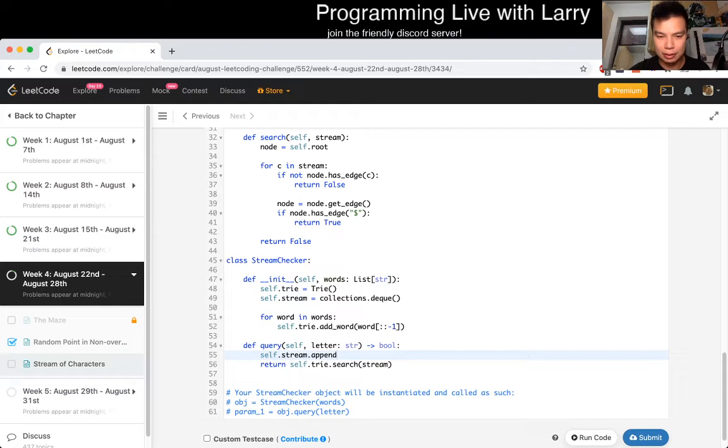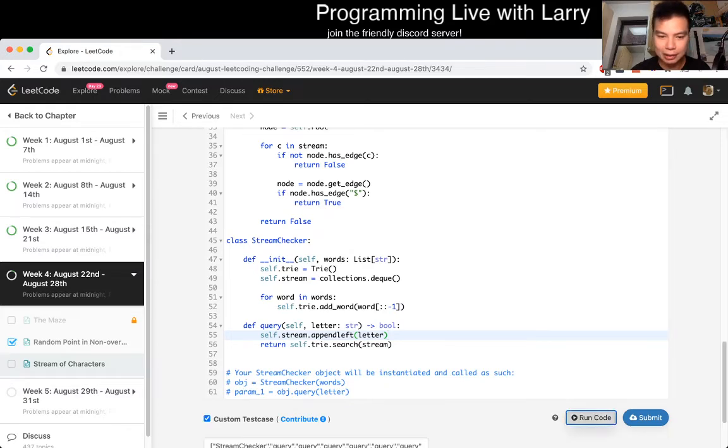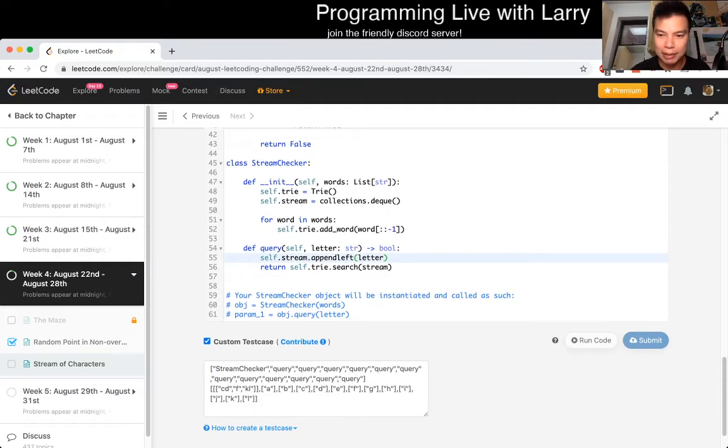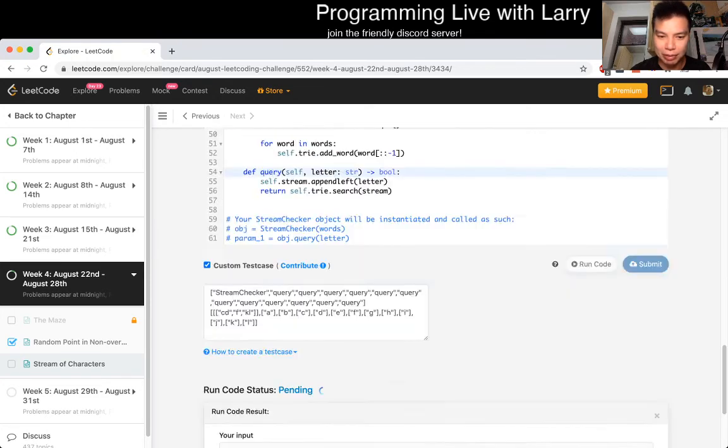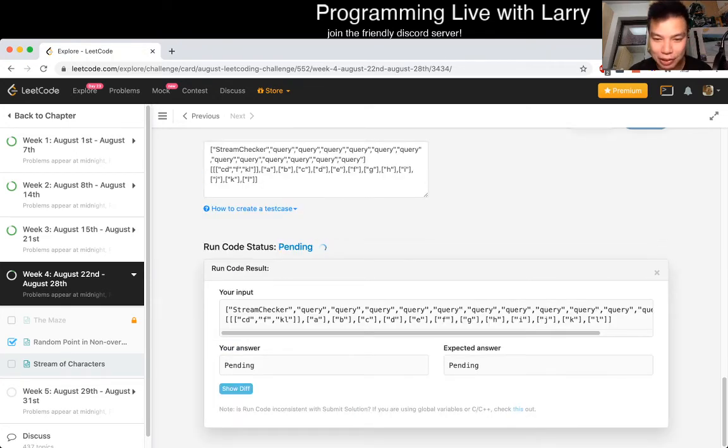Append, is it appendleft? Letter, something like that. Let's give it a go. Maybe there are some typos here, so I'd like to run it first and see what it complains about.